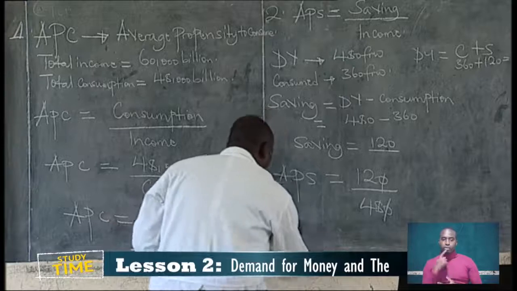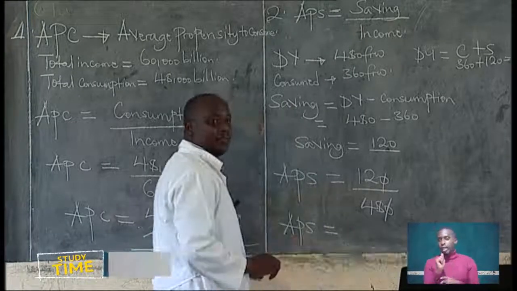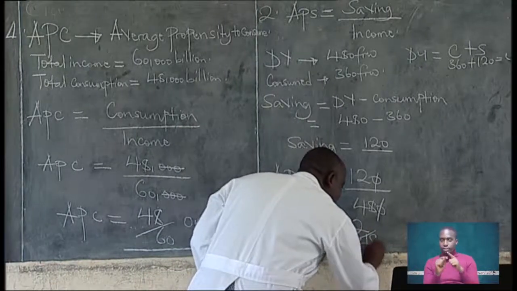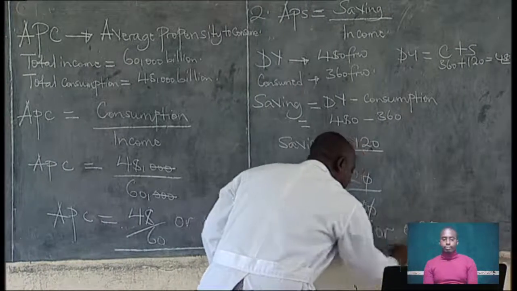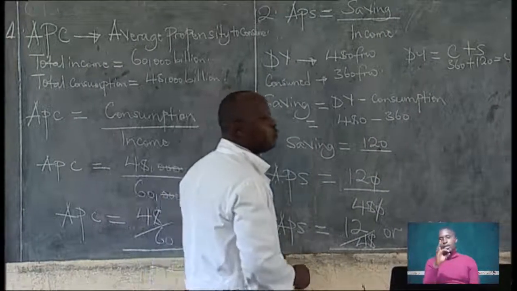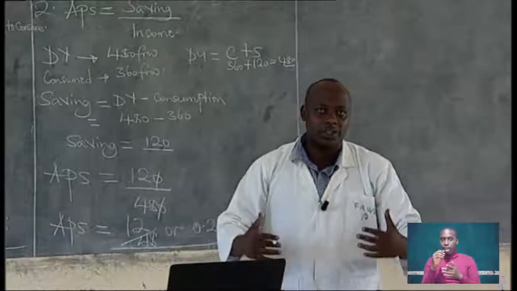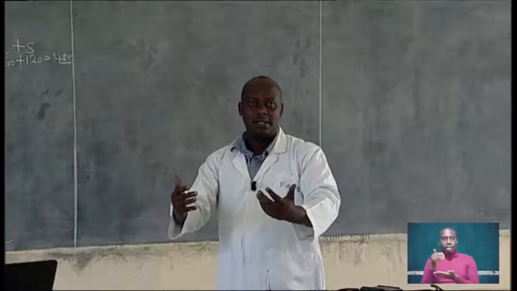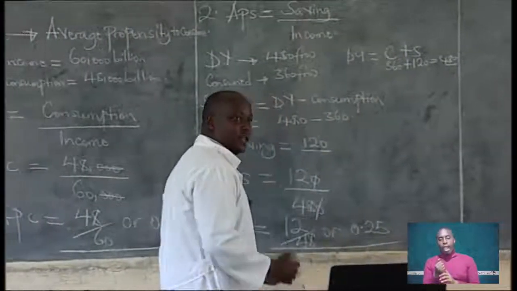Now, the average propensity to save is 12 out of 48, or 0.25. This is the fraction of what was saved, because average propensity to save is the fraction of the disposable income that is saved. That is how we get the average propensity to save.